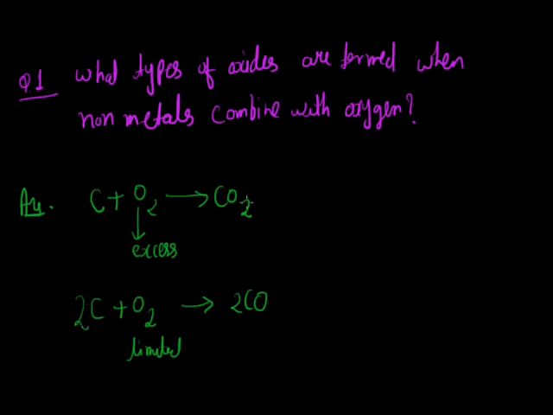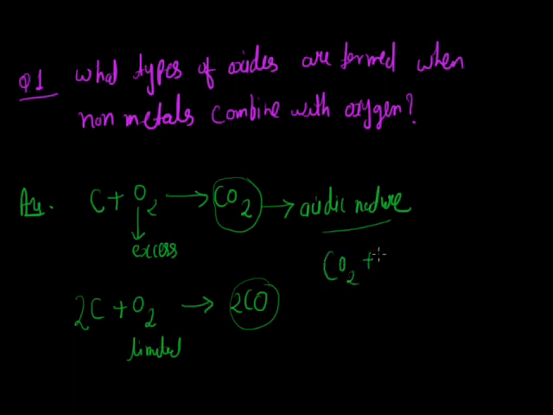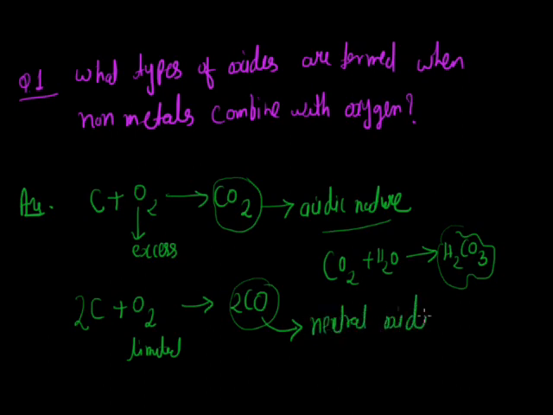Now if we discuss the nature of this carbon dioxide or this CO, then carbon dioxide has an acidic nature. Why does it have an acidic nature? Since when this CO2 dissolves in water, it gives carbonic acid, that is H2CO3, and due to the formation of this carbonic acid, it has an acidic nature. But this CO, carbon monoxide, is a neutral oxide. Its nature is neutral.